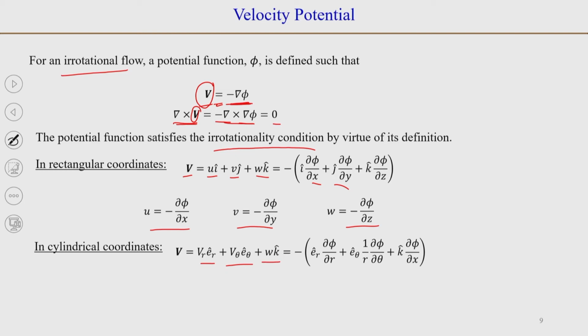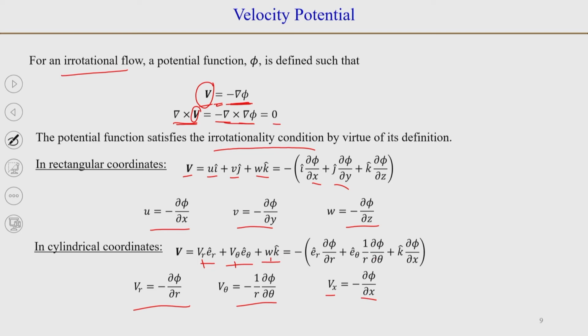So, the velocity components along radial, angular and axial directions will be equal to minus e_r dou by dou r of phi plus e_theta by r dou by dou theta of phi plus k dou by dou x of phi, and we can again equate the respective components. So, V_r will be minus dou phi by dou r, V_theta will be minus 1 over r dou phi by dou theta, and V_x is equal to minus dou by dou x of phi.